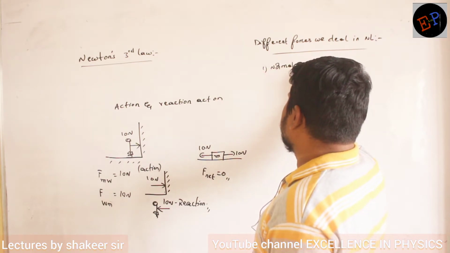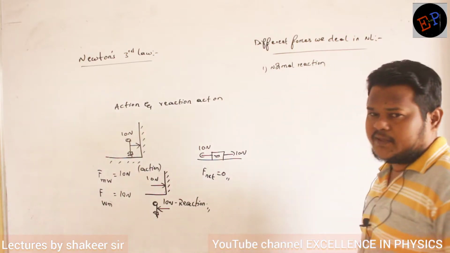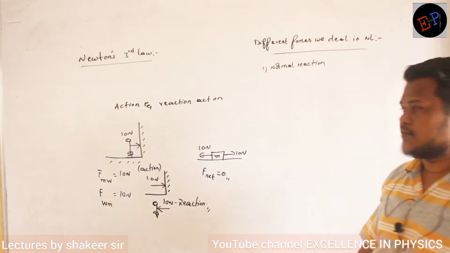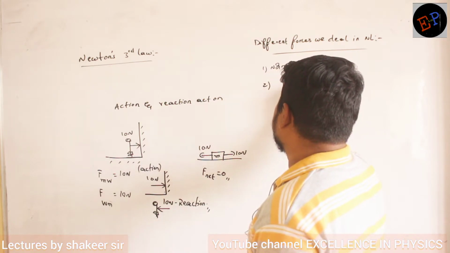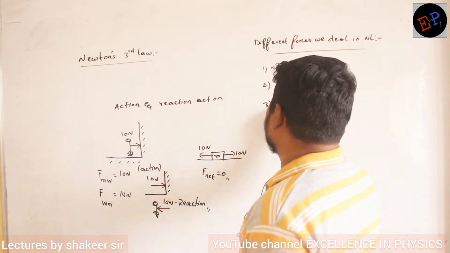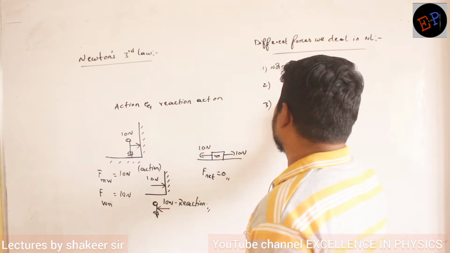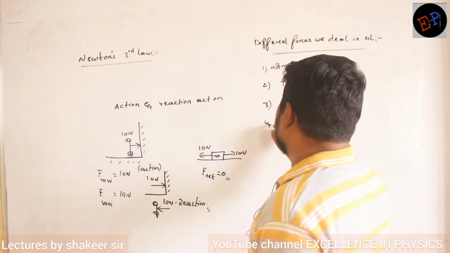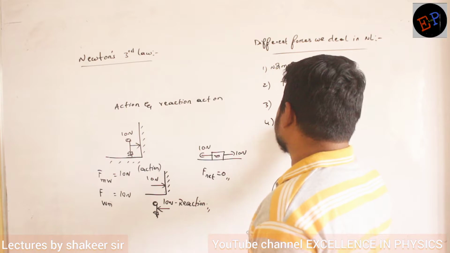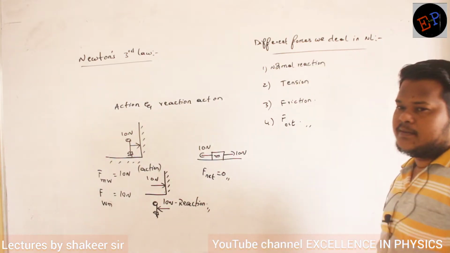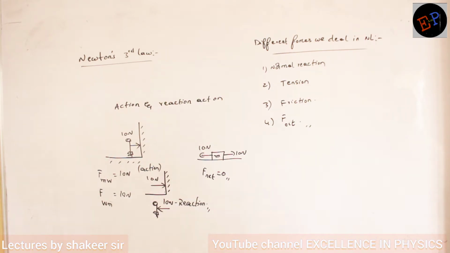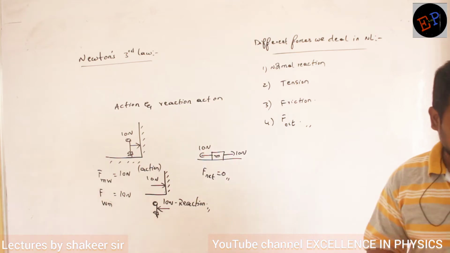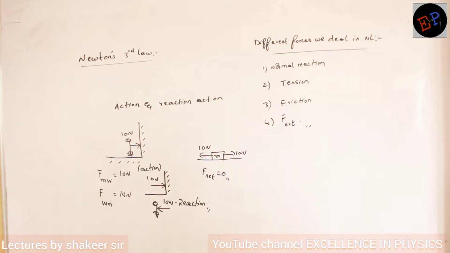Second one is tension. Third one is friction. Fourth one is external forces. So these are the different kinds of forces we will try to understand in the case of Newton's laws of motion. First of all, let us study what is meant by tension, normal reaction.